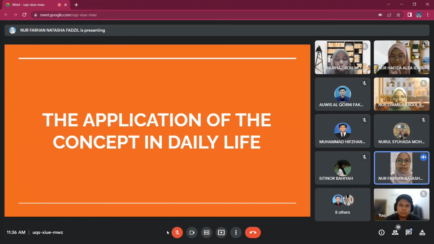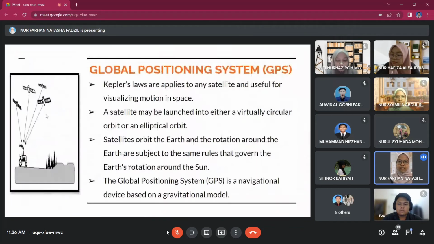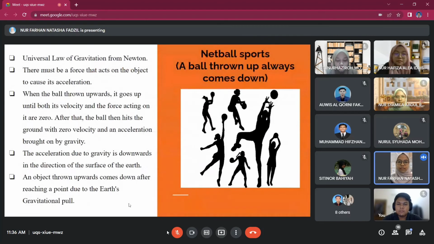I will continue to explain about the application of gravitational and Kepler's law in daily life. Firstly is netball sports.